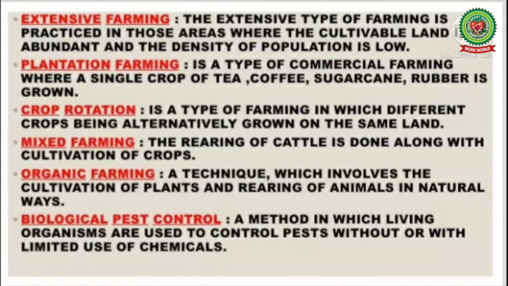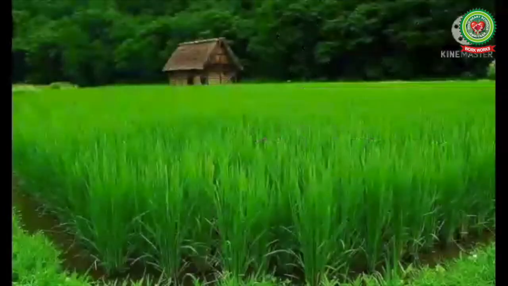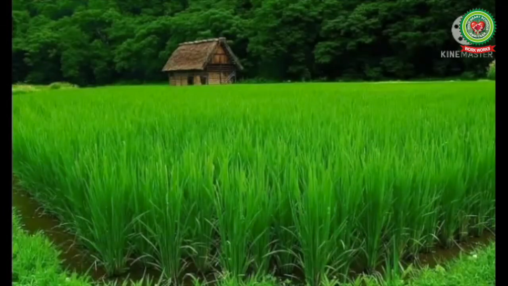Next is organic farming, a technique which involves the cultivation of plants and rearing of animals in natural ways. And the last one, biological pest control, a method in which living organisms are used to control pests without or with the limited use of chemicals. Now let's start the topic with a little introduction.